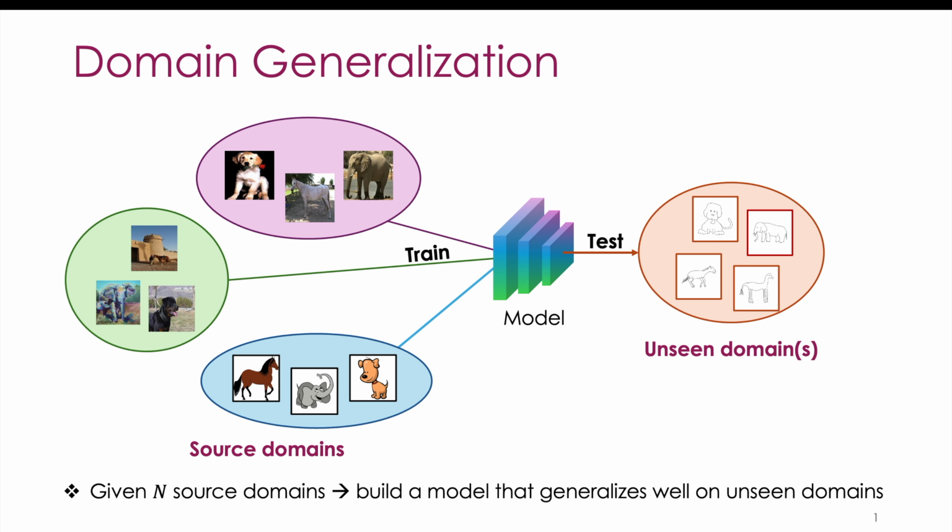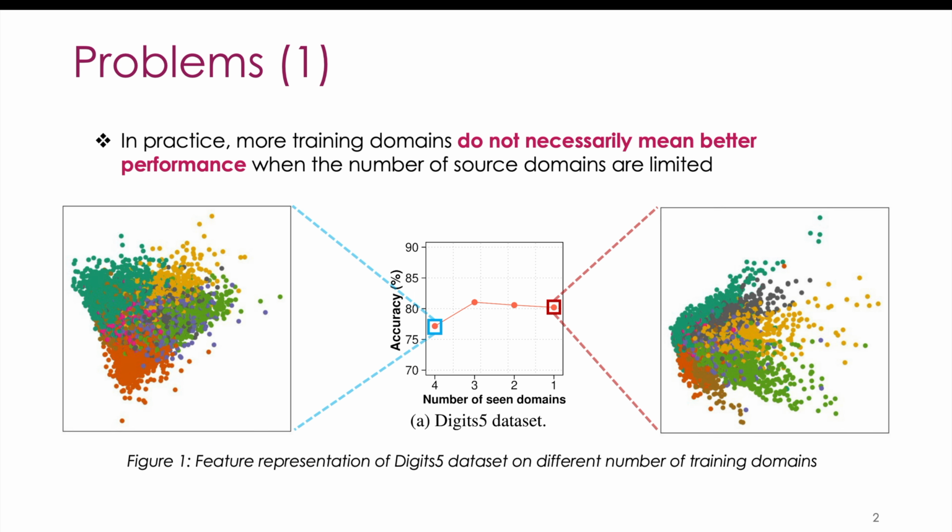The goal is to build a robust model that performs well on unseen domains, using only a few source domains for training. So basically, we'd expect that training on more source domains would lead to better generalization. However, in practice, when the number of training domains is limited, our experiments show that using more domains doesn't always improve performance. In fact, a smaller but well-curated set of domains can sometimes work better, as shown in the figure.